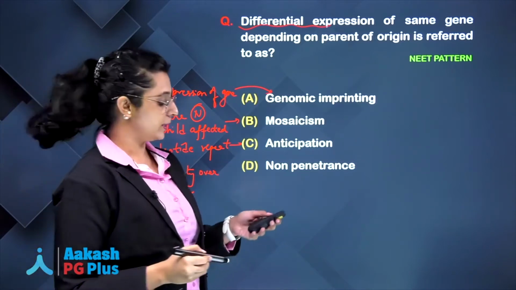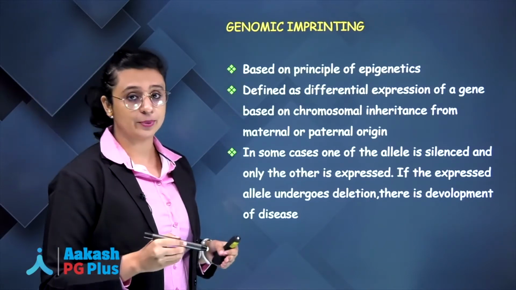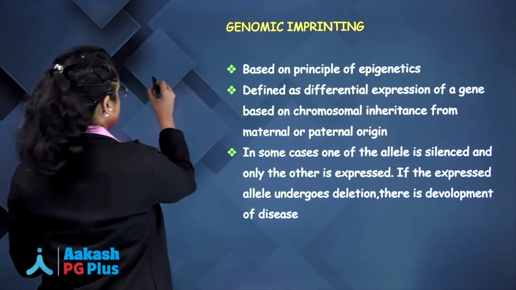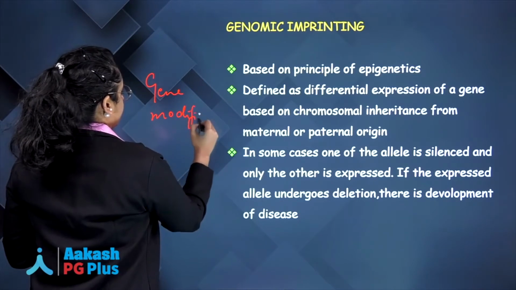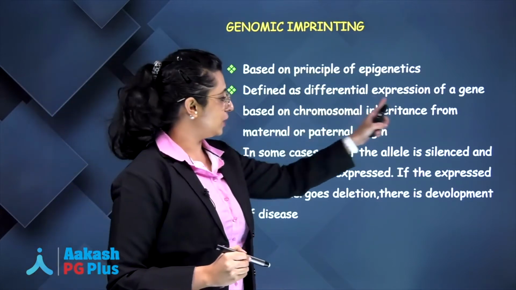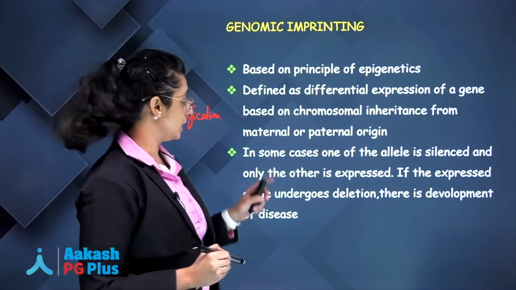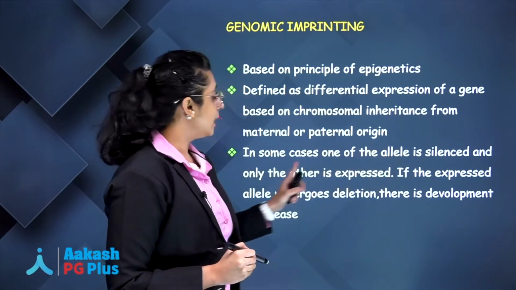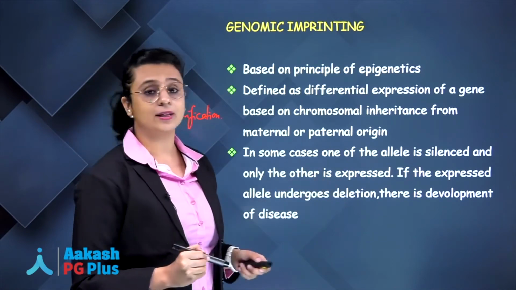Now, what do you mean by genomic imprinting? We will have a look. Genomic imprinting is based on principle of epigenetics. Now, if you remember epigenetics, it is the gene modification. Okay. So, it is defined as differential expression of gene based on chromosomal inheritance from maternal or paternal origin. It also says that in some cases, one of the allele is silenced and the other is expressed. If the expressed allele undergoes deletion, there is a development of disease.